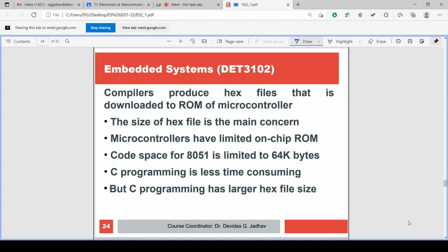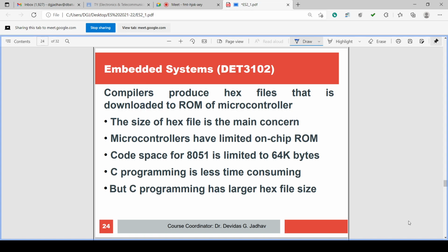So those ones and zeros can be used to program, but it becomes very difficult to program in terms of ones and zeros. So we use assembly language.